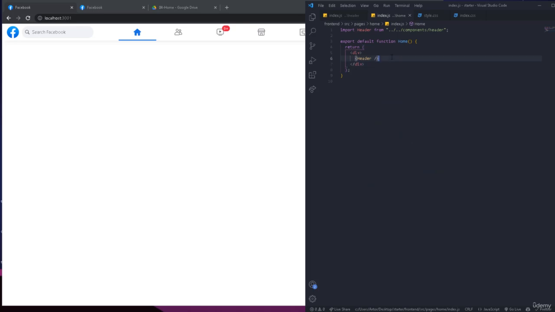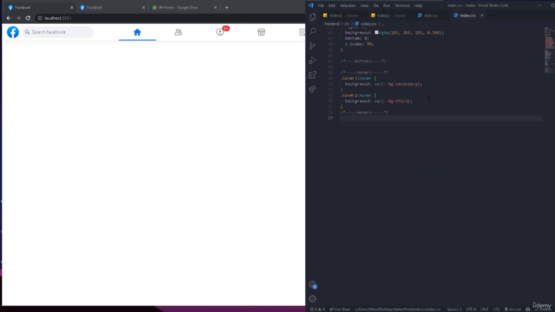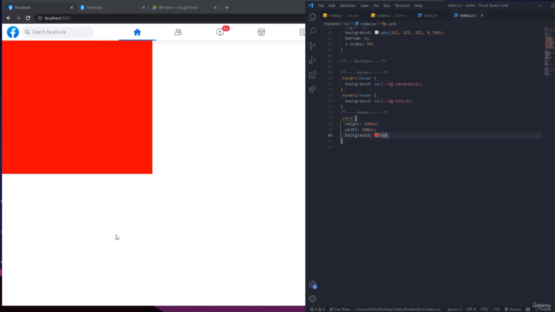So the first thing I'm going to do is create a div. It's going to be card. This is what we're going to do the test on. So let me show you what I'm going to do. The height is going to be 500 pixels, okay, and the width is going to be 500 pixels, and the BG is going to be red, okay? So now we have this element right here, and we're going to do tests on it, okay?